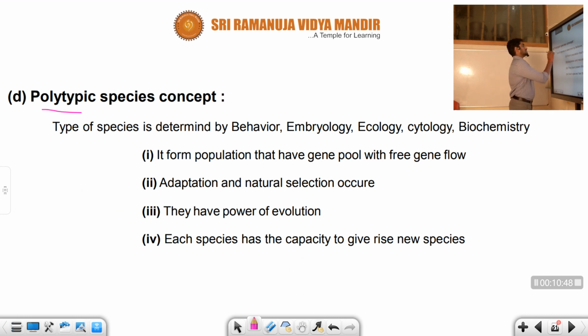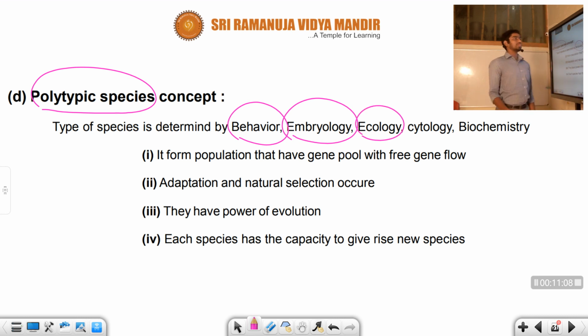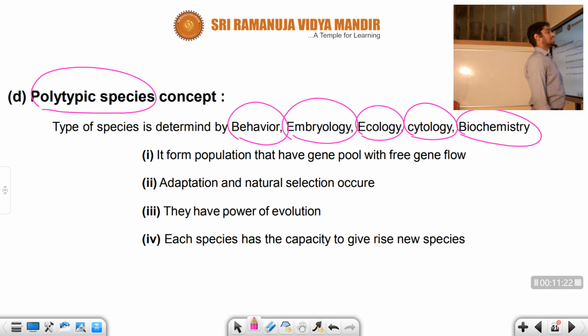The polytypic species concept is determined by animal behavior, we can say ethology, okay. The study of animal behavior is called ethology, and the study of embryos is called embryology. Study of ecology, environmental ecosystem, is ecology. Ecology means the living organisms and their interrelationship with the surroundings. Cytology means study of the cell. Biochemistry means the study of the chemical constituents in living organisms.